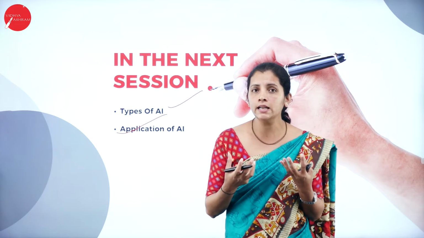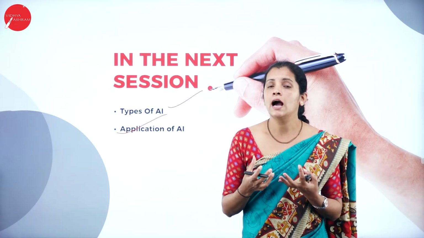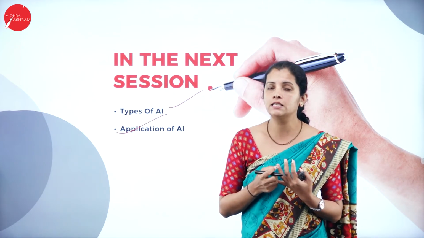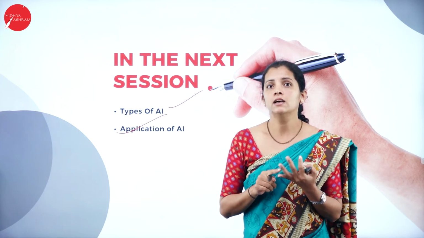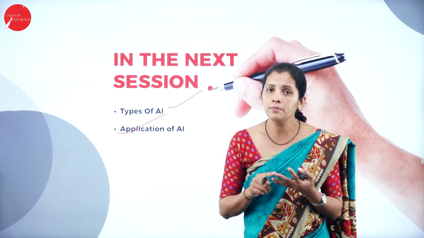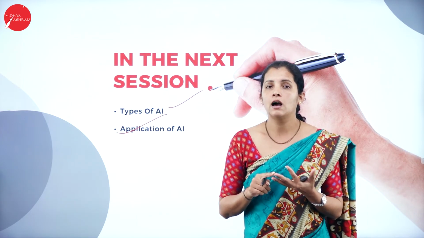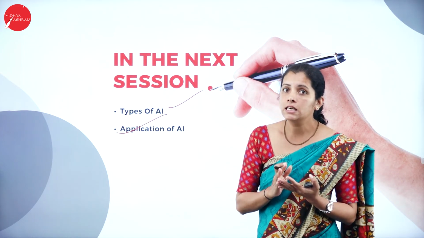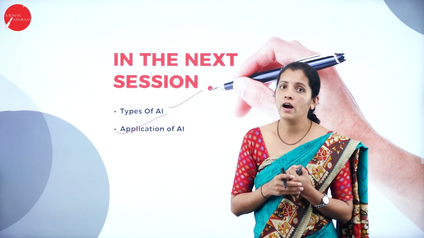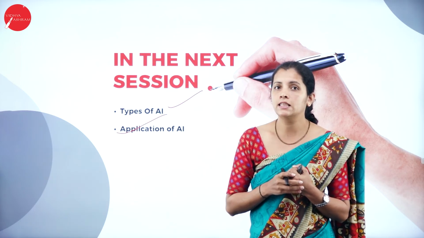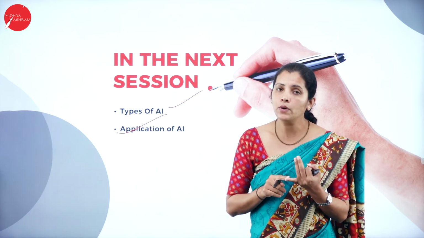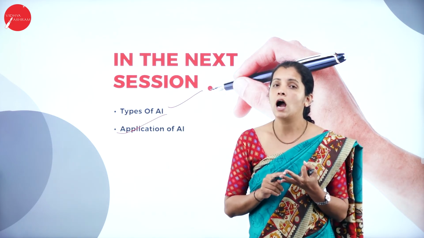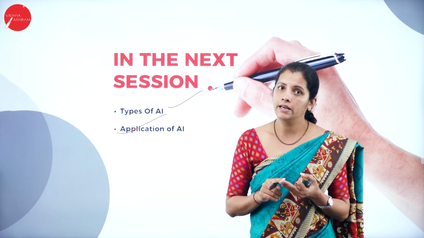Dear student, in today's session, I started with the components of artificial intelligence, that is nothing but reasoning, learning, decision making, perception, etc. I also discussed the stages of artificial intelligence, that is artificial narrow intelligence, artificial general intelligence, as well as artificial super intelligence.